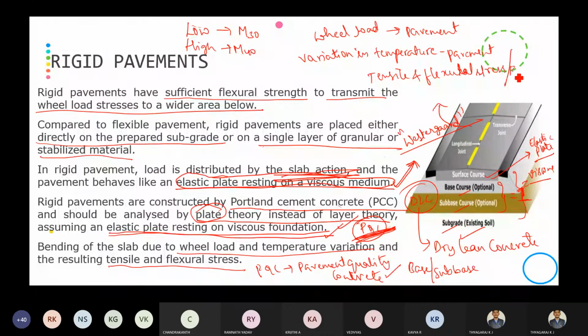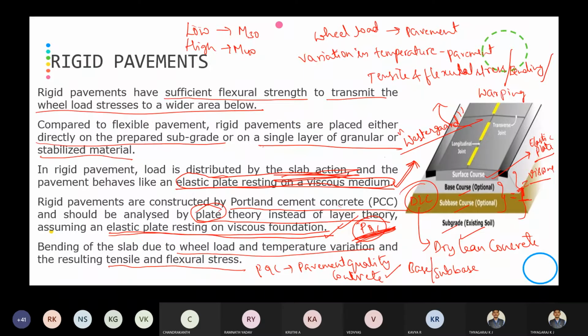Or we can call it a bending stress, or we can call it a warping stress. Okay, remember bending of the slab. The slab is going to bend, but you can't see that bending through your naked eye.